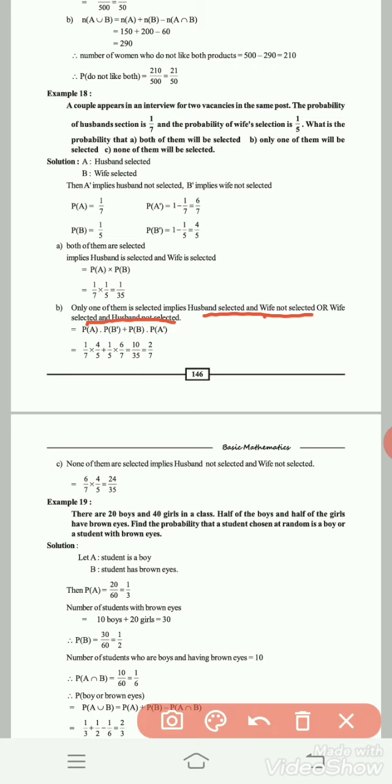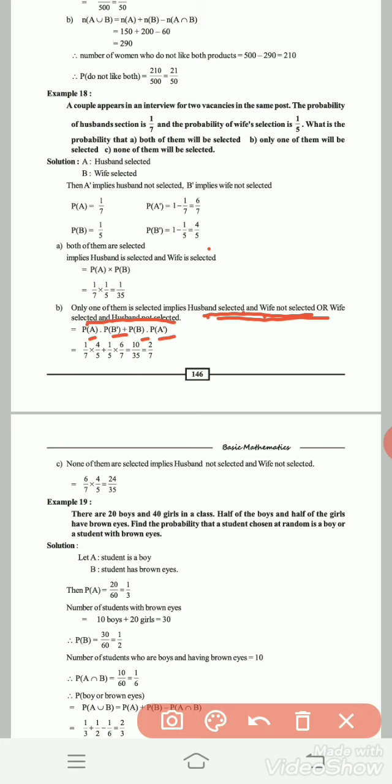See, and means multiplication, or means addition. First, husband selected means P of A, and means multiplication, wife not selected means P of B dash. Next, or means plus, wife selected P of B and multiplication, husband not selected means P of A dash. You have to first note down the sentence, based on the sentence you have to write down the formula.